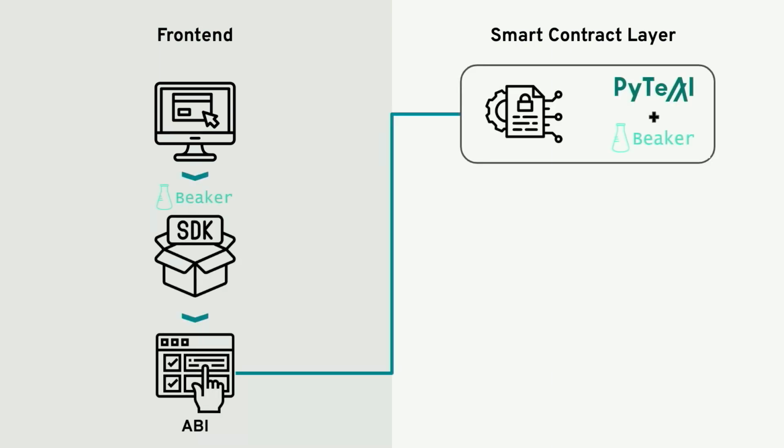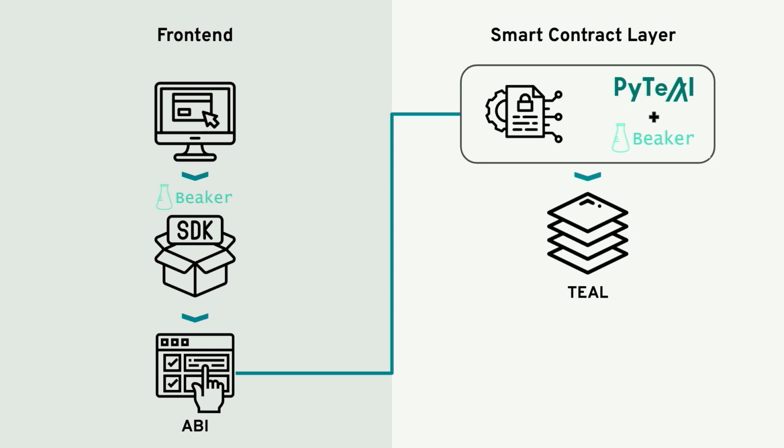So we have the front end, and the front end uses the Algorand SDK wrapped with the Beaker framework to deploy and interact with your smart contract. And the SDK uses what's called an ABI, which is a standard that tells you, hey, this is how you interact with your smart contract. On the Algorand blockchain, you write your smart contracts using PyTeal. PyTeal is a smart contract language on Algorand, and that is also wrapped with a Beaker framework to make your code familiar for any Python developers.